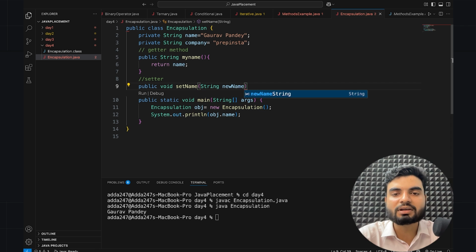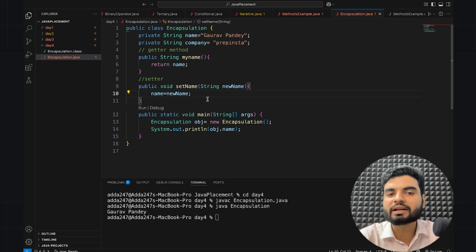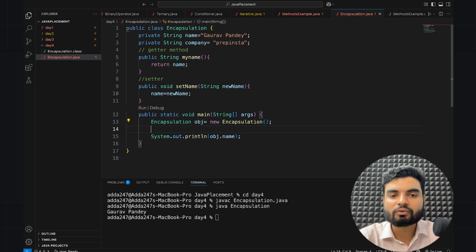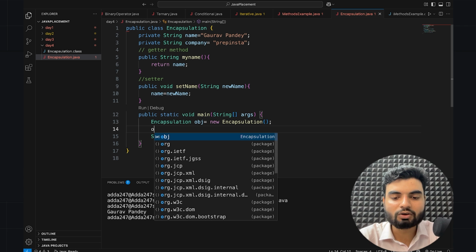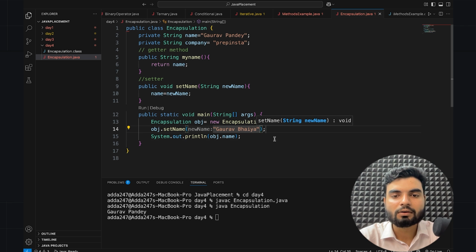I'm creating a parameter here, and what eventually will happen now? Whatever name I have as of now will be updated by newName, and that's why we're not returning anything. So now we're updating the name. I'll show you how this is working. Here I'm printing my name, and here what if I do this setName? So I'll do obj dot setName, and here I'll put the name, let's say Gaurav Bhaiya. Now if I run this, what name will you get?